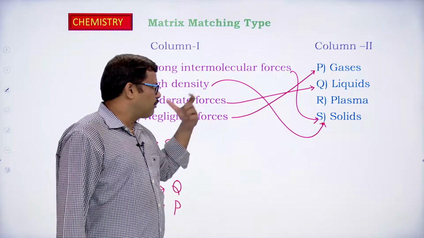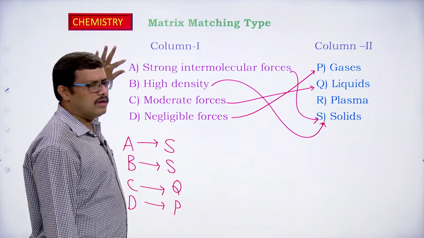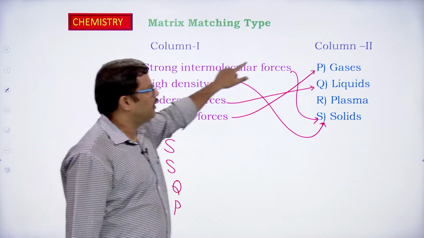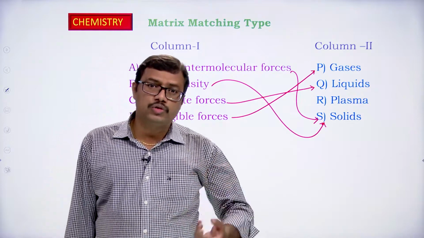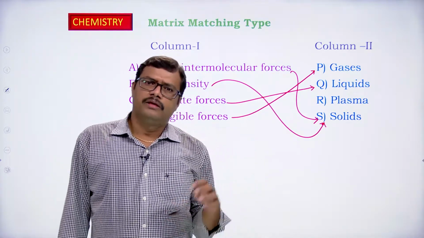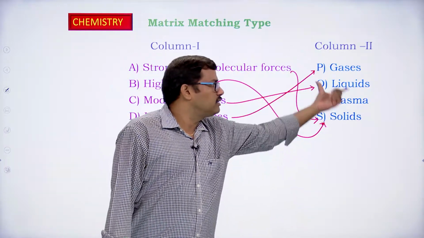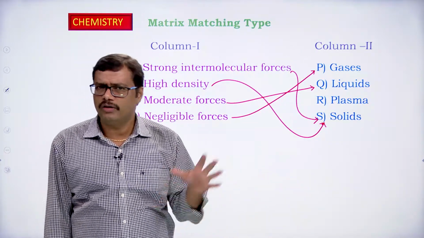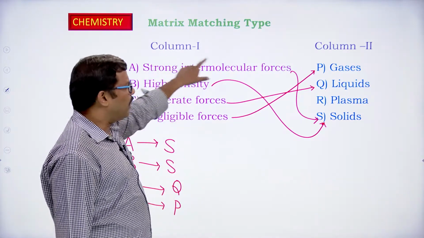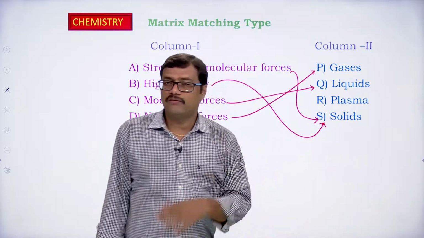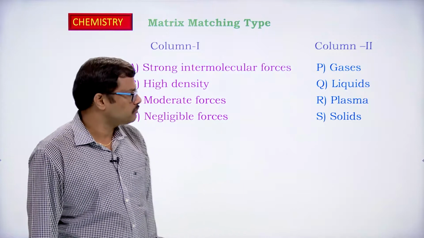So, you should be very careful. First you have to read all the properties given under the two columns, then take the first option of column 1 and try to correlate it to the options given in column 2, and then choose the correct mapping. There may be an instance where we get two or more correct mappings in column 2, so you should be very careful in that case. Here, if you observe, the two properties in column 1 are mapped to a single one in column 2. So, you should be careful in selecting the options.